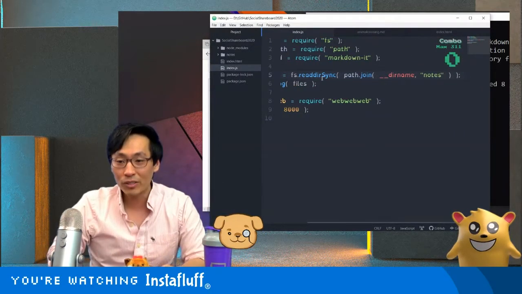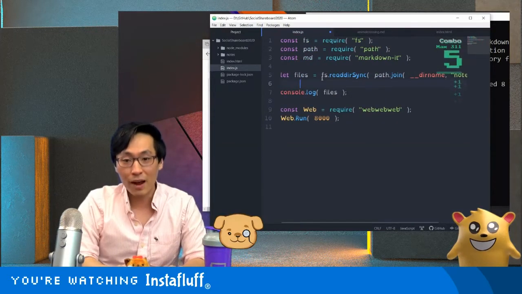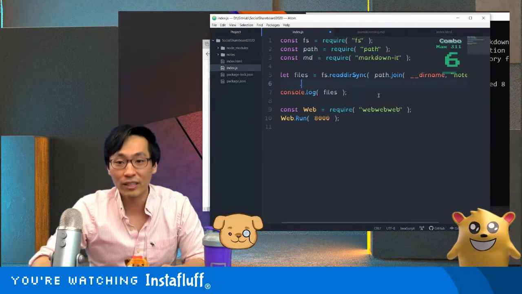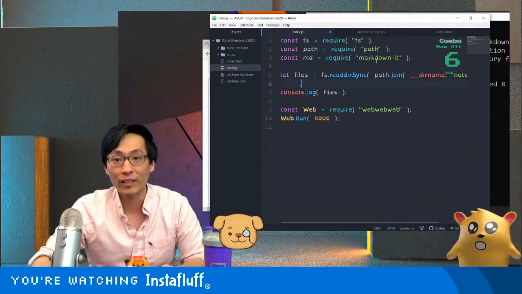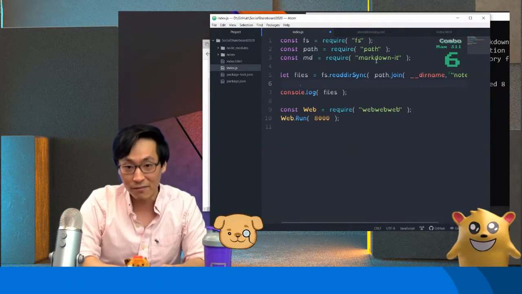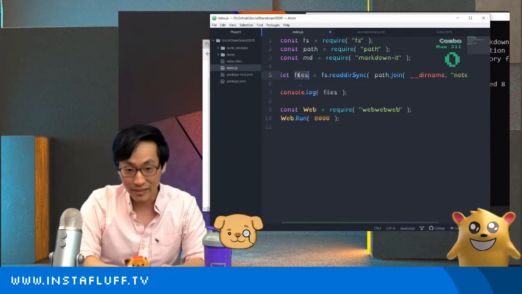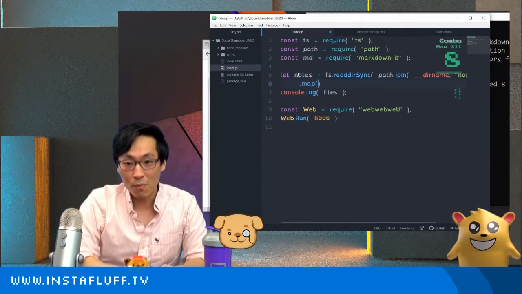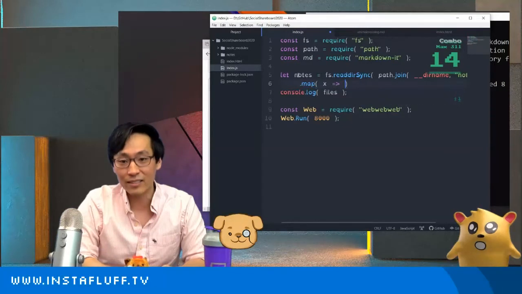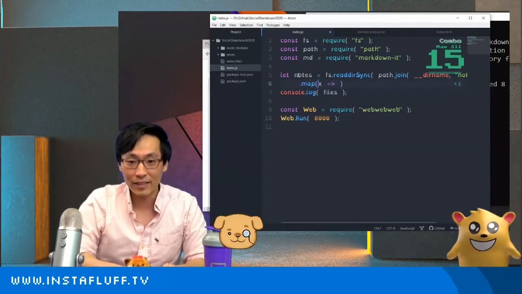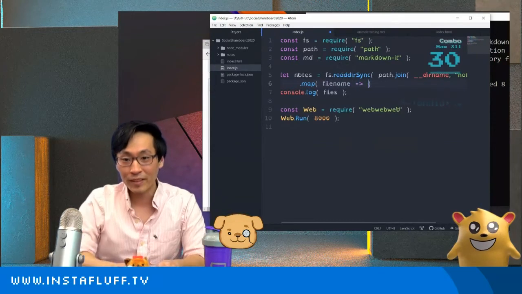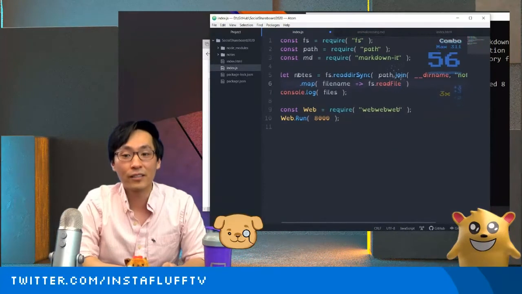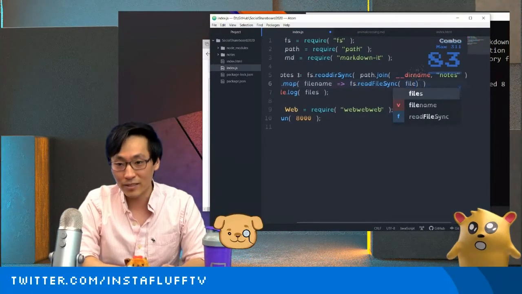Now what we want to do, after we get all of the files, is see if we can parse them using the markdown-it module. Let me see if we can actually read that Markdown file, and then we'll replace it, and we'll say these are all the notes. So we're going to do a map of all of the files. We'll say X, that's the file name. I'll name it a little bit differently, fileName. And then we will read the actual file itself. So we'll do readFileSync, and then we'll pass in the file name.